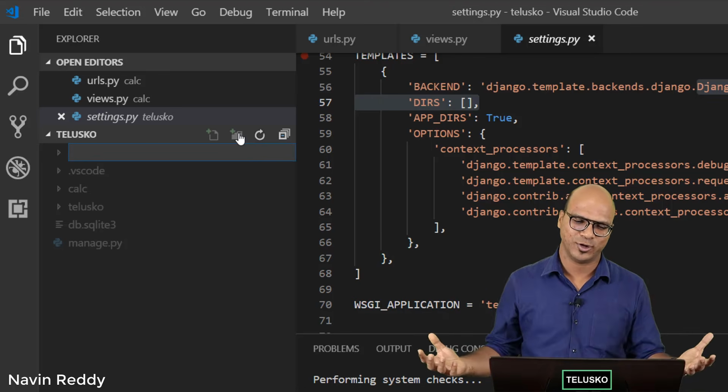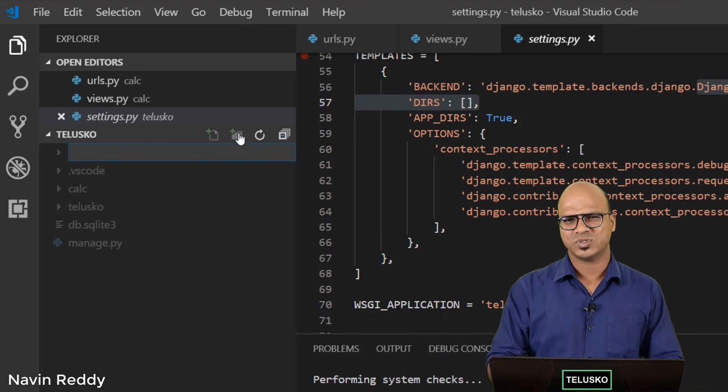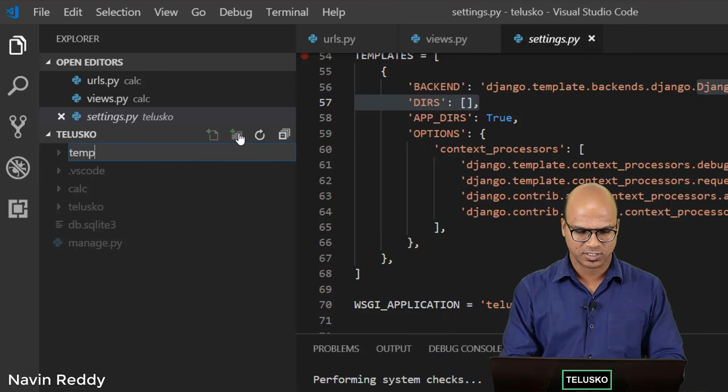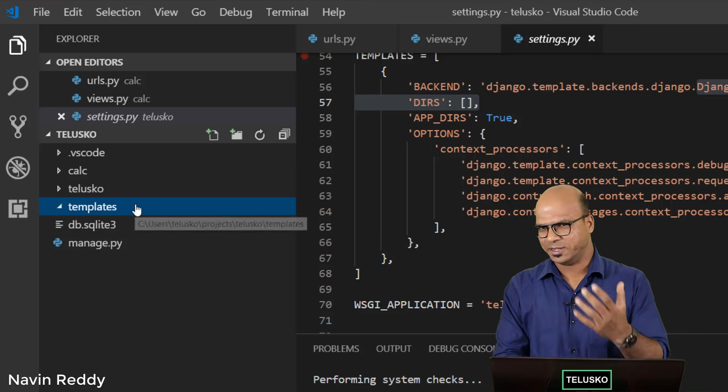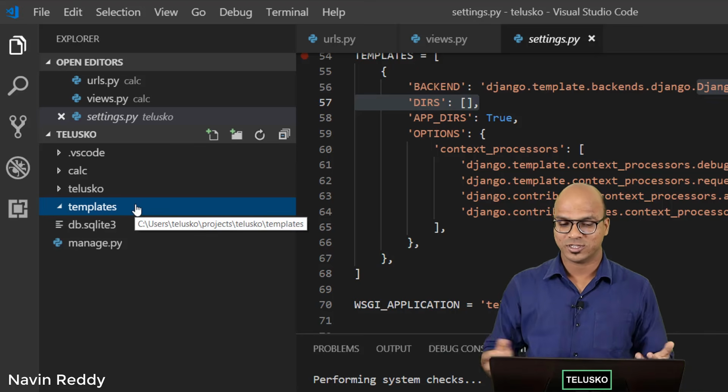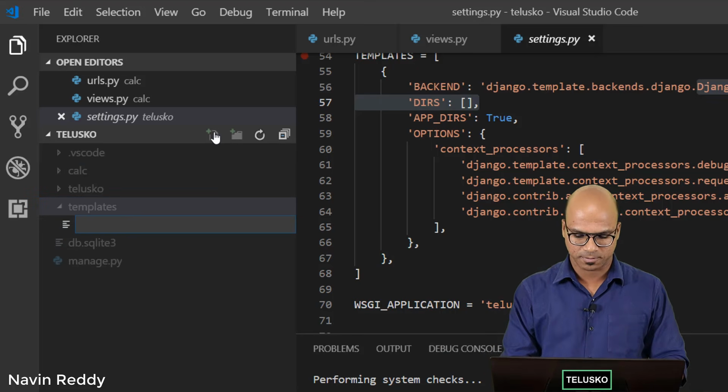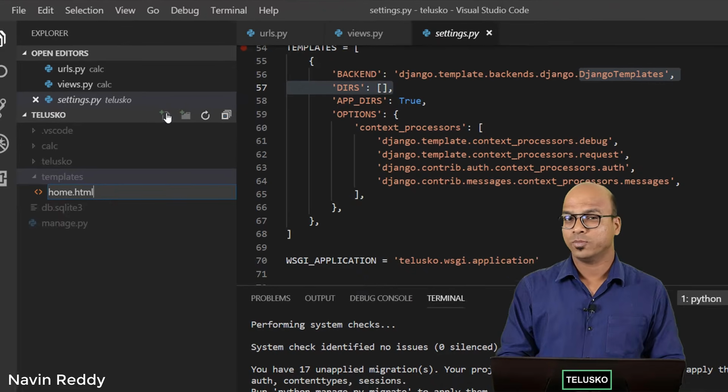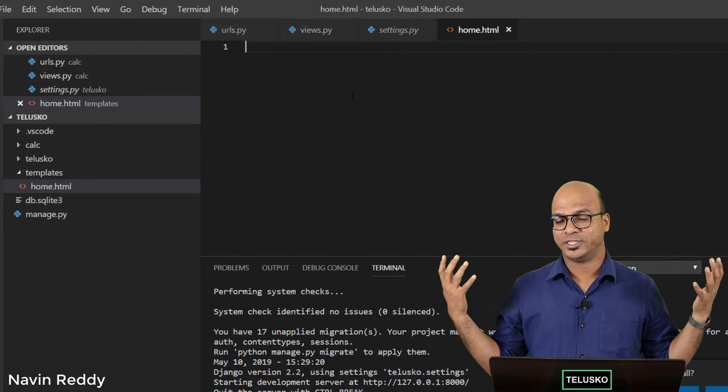So you can give any name to it. You can say pages, you can say templates. So that's your choice. You can have anything. So I will say templates here, since we are using DTL. In this templates folder, I want to create a file which is home.html. So let's do that. So I will click on that add file here, and we'll say home.html. And this is where you will print hello world.